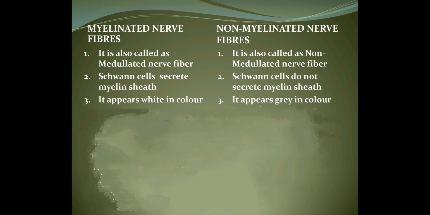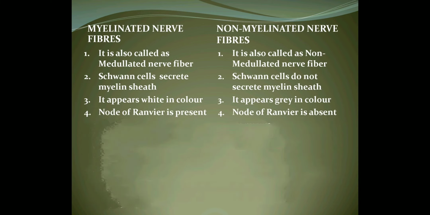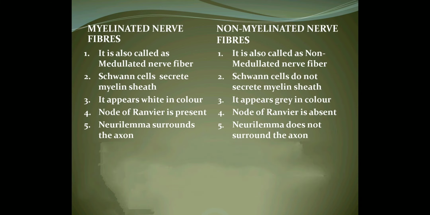Because myelinated nerve fiber has got a fatty layer, it appears white in color, and non-myelinated nerve fibers appear gray in color. You will find the myelin sheath is not continuous and it is interrupted at certain positions. Those parts are considered nodes of Ranvier. So you will find nodes of Ranvier are present in myelinated nerve fiber, whereas nodes of Ranvier are absent in non-myelinated nerve fiber. Then the neurilemma. Neurilemma surrounds the axon in myelinated, whereas neurilemma does not surround the axon in non-myelinated.